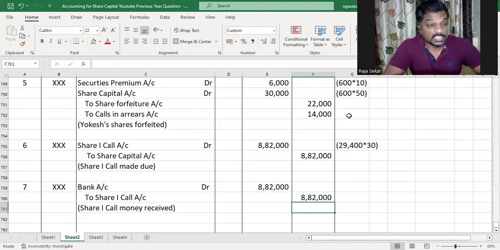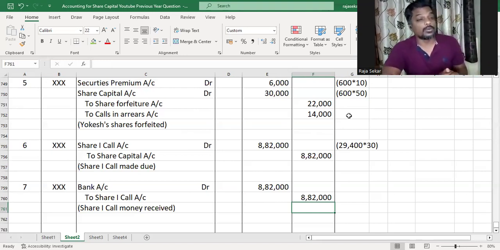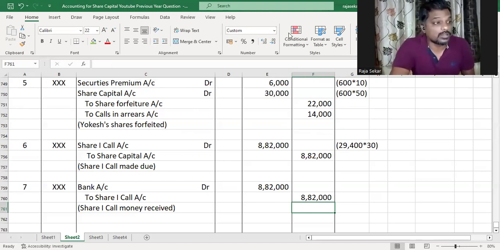And this was asked as a 6-mark question. It's a small question. They forfeited before making the first call. But as long as you are good with the journal entries and working notes that are supposed to be done, it's a very, very small, easy problem which you can easily solve in the exam and won't take a lot of time for you to solve. Let me show you the answer to this one. Just give me one quick second.